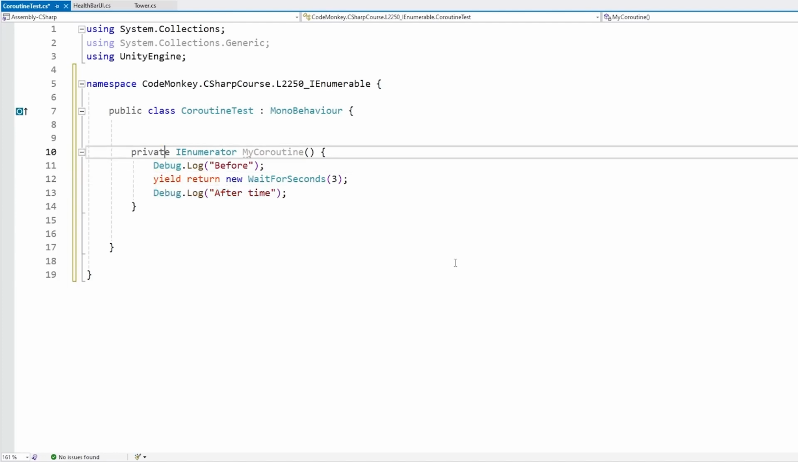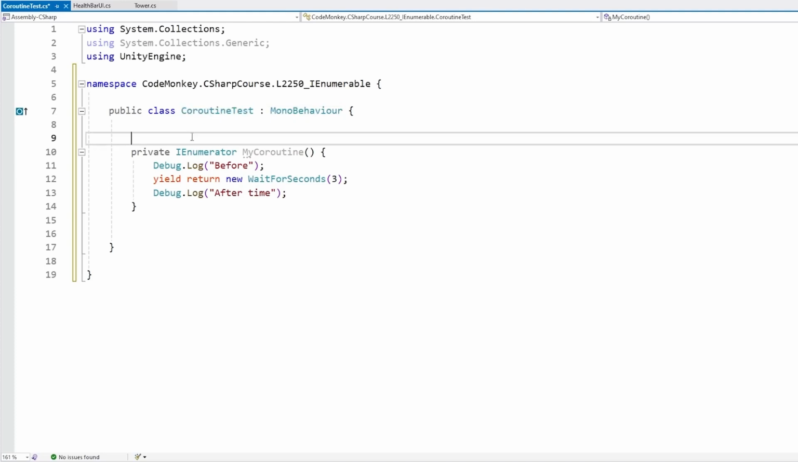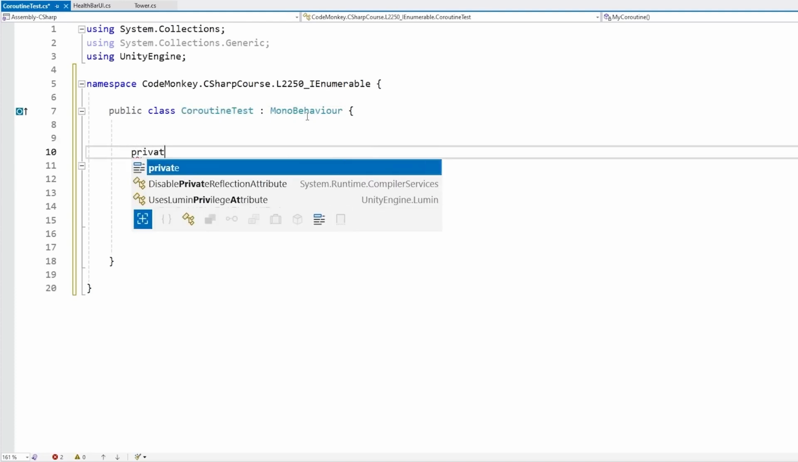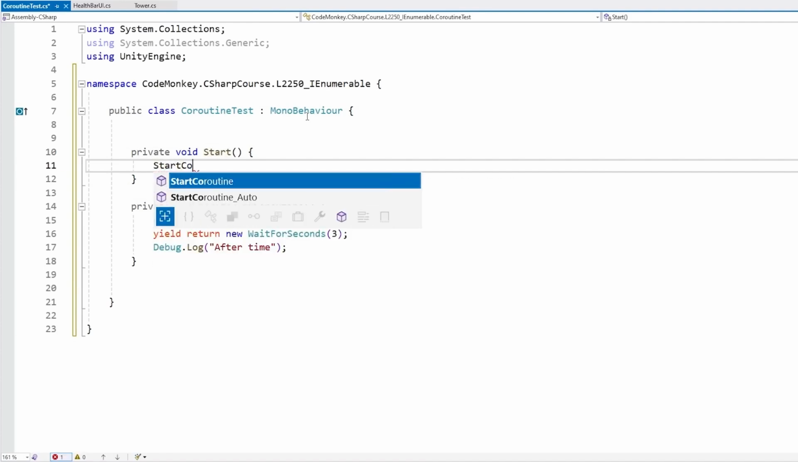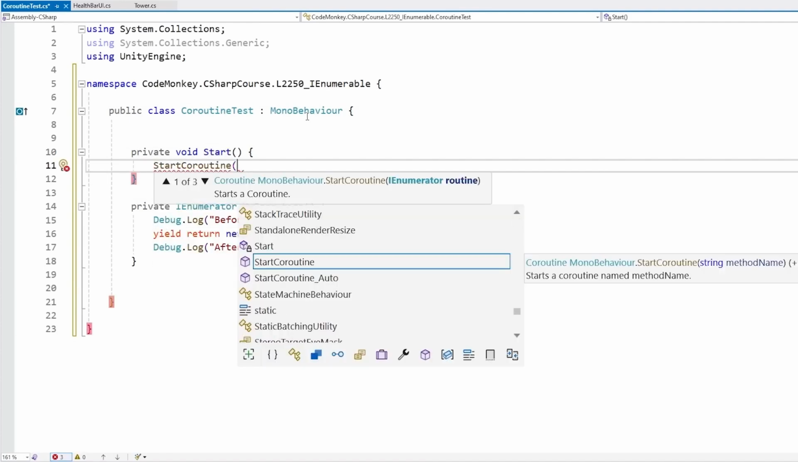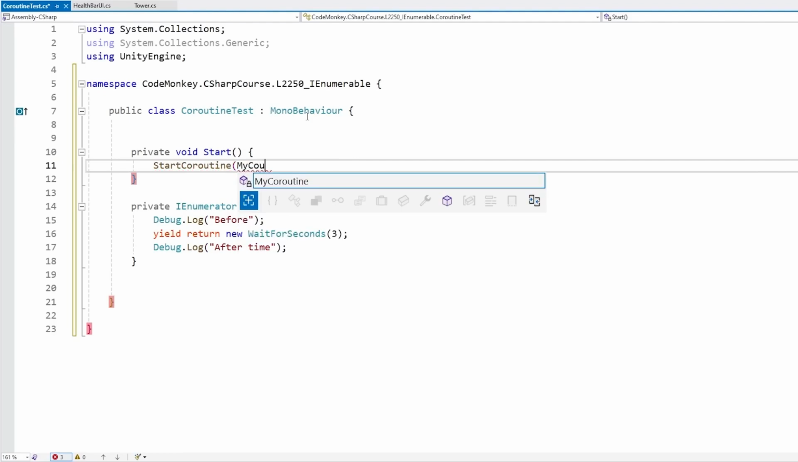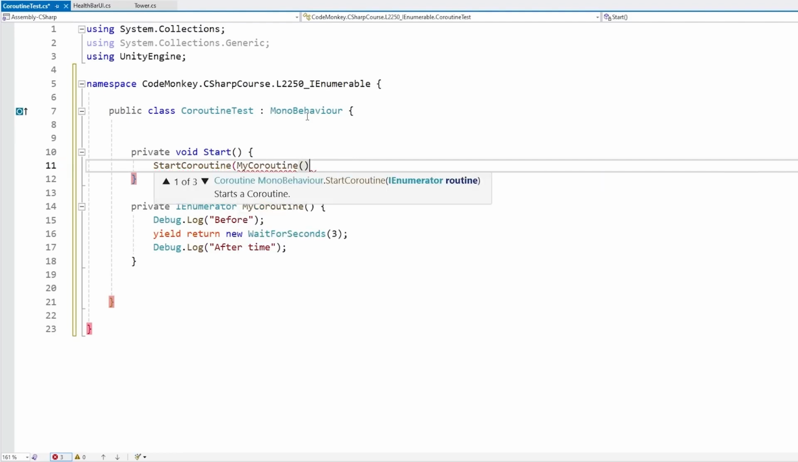And now to start, we just need to be working inside a MonoBehavior class. And of course, this script needs to be attached to a game object. So then we do this, and let's make a start. And over here on start, we just need to call the function start coroutine. And this one takes our enumerator, so let's just call my coroutine, just like this.